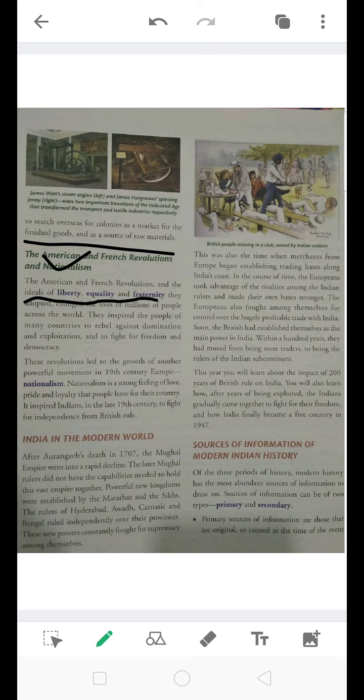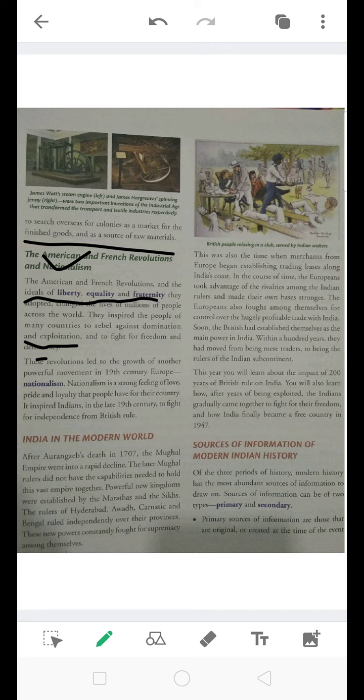They inspired the people of many countries to rebel against domination and exploitation and to fight for freedom and democracy. So they were now inspired that liberty should be there in the country, equality should be there in the country, people should not be discriminated, everyone should get equal opportunities in all areas, and a feeling of brotherhood, a sense of feeling towards each other, should be aroused.